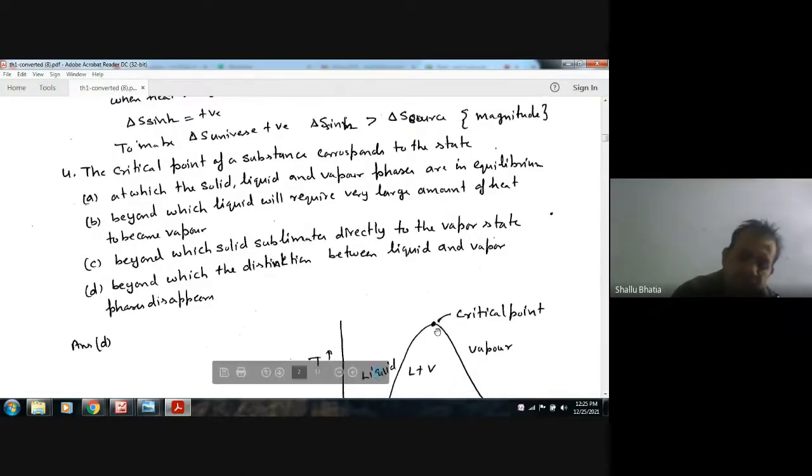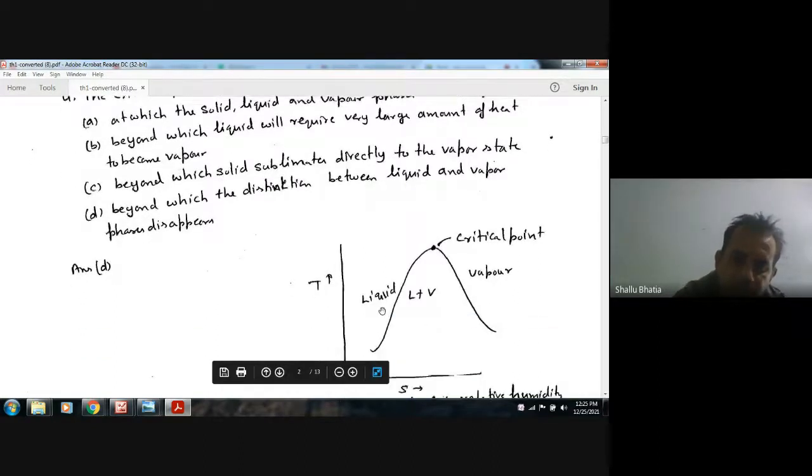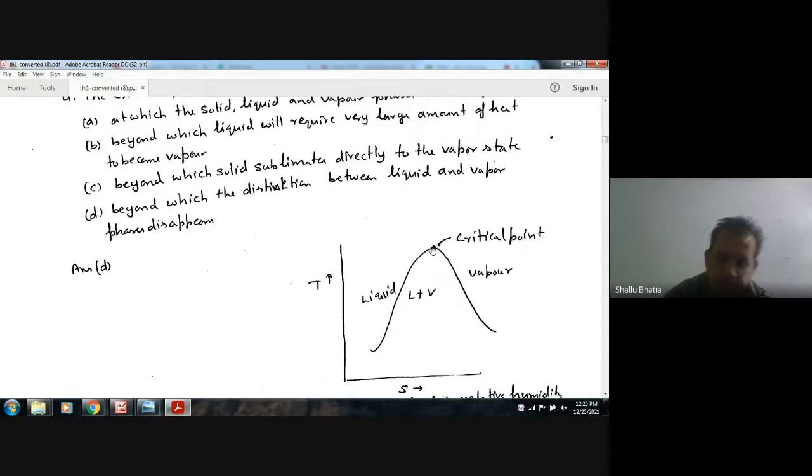So this is the critical point. Here the liquid phase exists, here liquid plus vapor exists, and here the vapor phase exists. So at this point, both liquid and vapor phase exist. There is no distinction between the liquid and vapor. So this point is clear. So the answer is B.